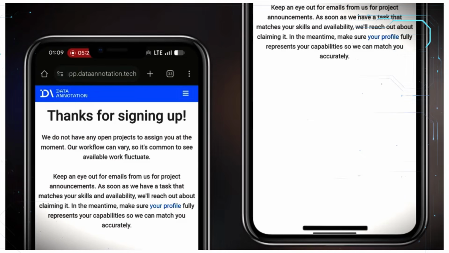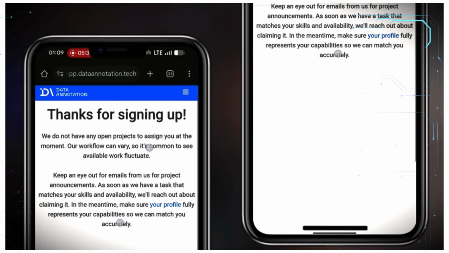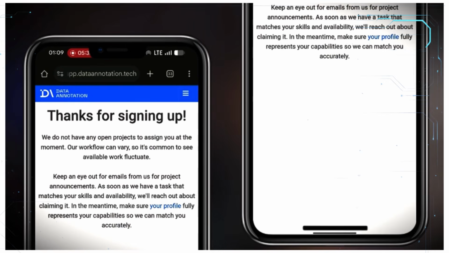We do not have any projects to assign to you at the moment. Our workflow can vary. So this is basically telling me that there is currently no project that they can give me task on in generalist, and this is normal. For those of you that participate in Outlier, Handshake, and all of these other platforms, you can testify that it is not all the time that there is available task on it. In fact, this week, if you're in US, there is no task for you on Outlier. You have to wait for next week, although that is because they are doing some maintenance on the platform. So it is completely normal.